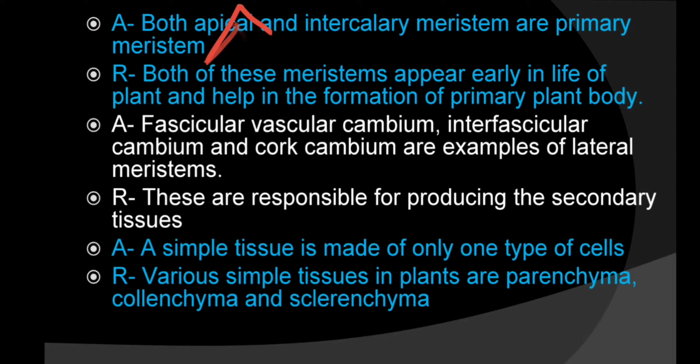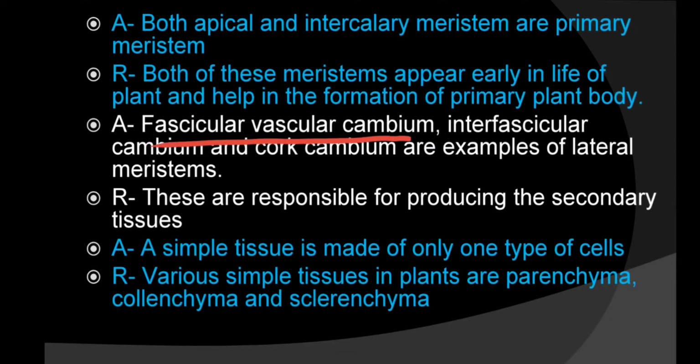If you have to find out whether the reason is the correct explanation of A or not, just put "because" or "as". Let's see how. Both apical and intercalary meristem are primary meristem because both of these meristems appear early in the life of the plant and help in the formation of the primary plant body. Now it is showing that the reason is the correct explanation of A. So hence A is the right answer. Okay guys, let's move on to the next question.